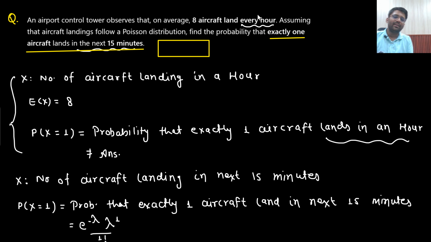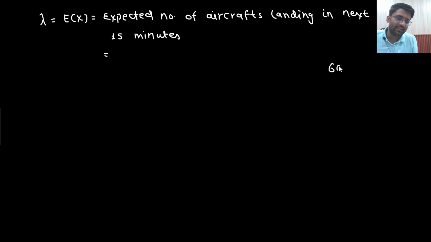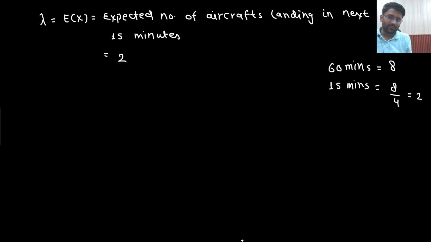So what is given? In 1 hour, 8 aircraft should land. That means in 60 minutes, 8 aircraft are expected. So in 15 minutes, how many aircraft would be expected? That would be 8 by 4, that is 2. So lambda equals 2.